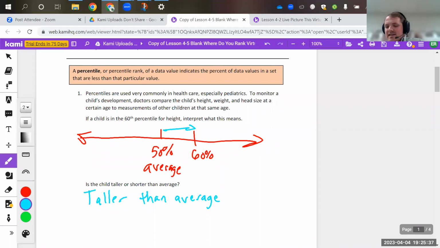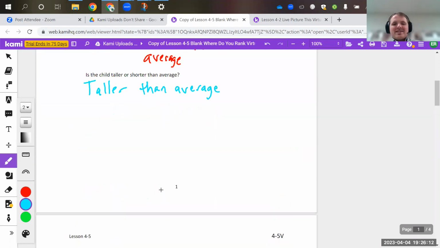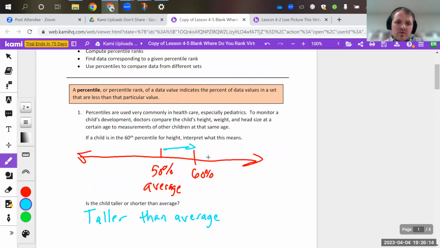The answer key says 60% of children who are the same age as that child will be shorter. So you can think about it as they are taller than 60% of children, or 60% of children are shorter than them. It's how you phrase it. I usually always come back to the mean. Okay, I'm on the right side of the average, so that means I'm taller or heavier, or if it's IQ, you'd be smarter than the mean. That's just understanding what is going on with percentile.